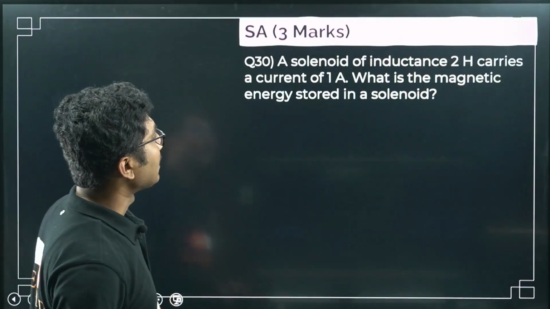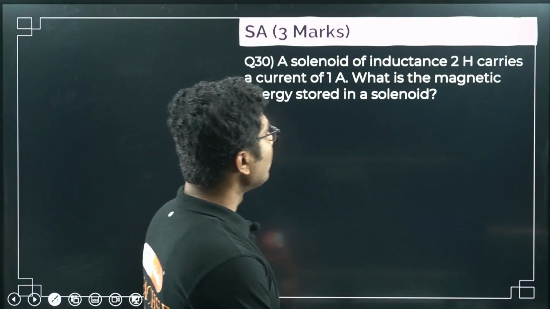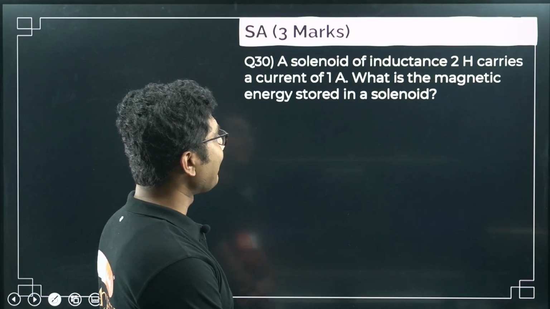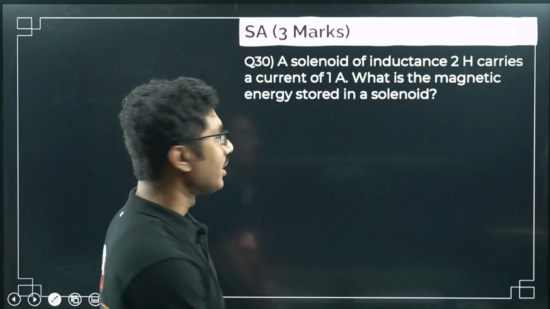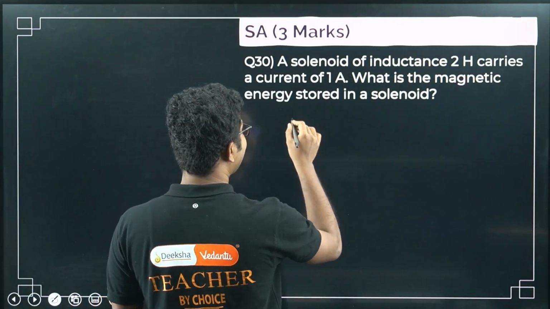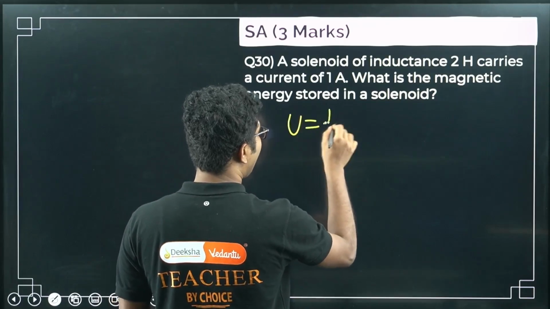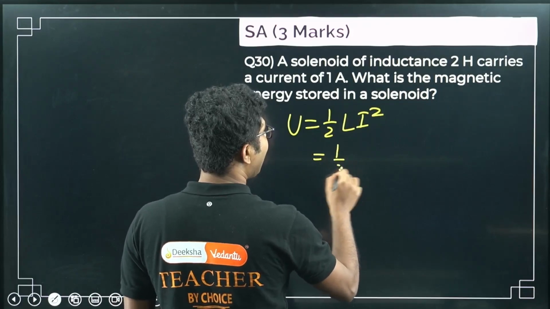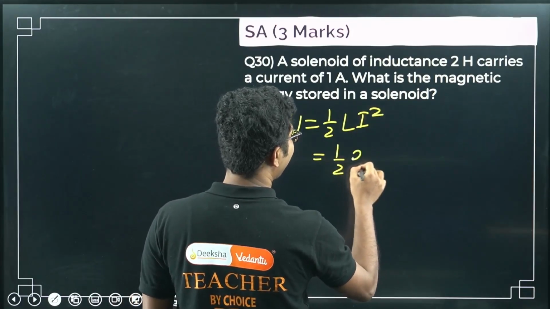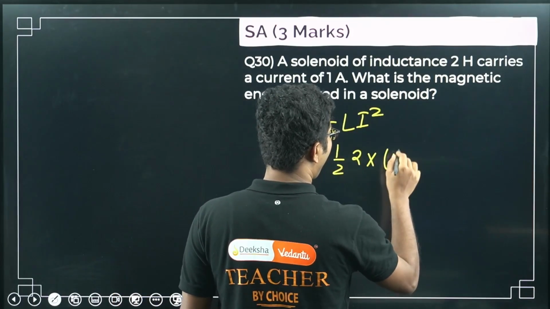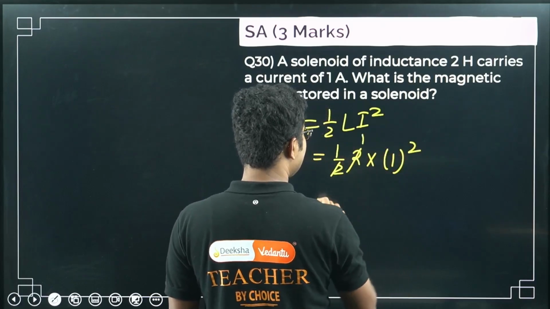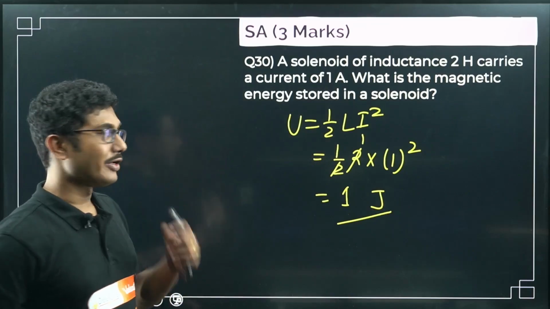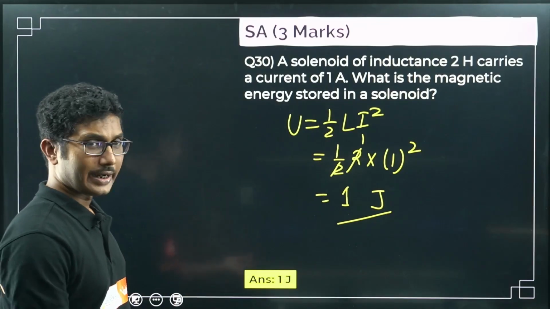Next question, a solenoid of inductance 2 Henry carries a current of 1 ampere. What is the magnetic energy stored in the solenoid? Simple formula, we know that magnetic energy stored in a solenoid is half L I squared. Okay, half, inductance L is given as 2 Henry, I is 1. So basically it is 1 joule. The energy stored in the solenoid is 1 joule. So the correct answer is 1 joule.